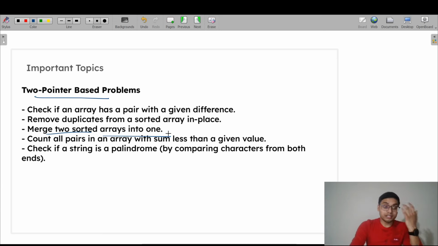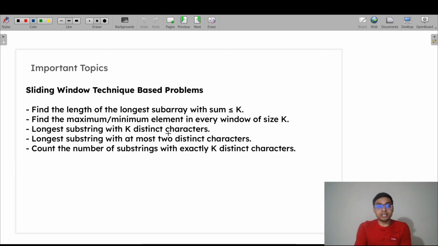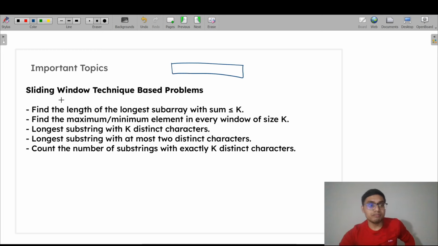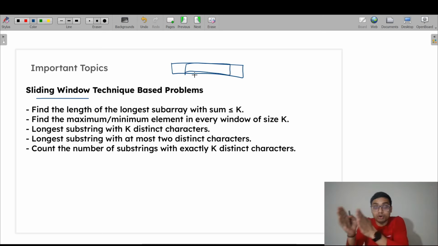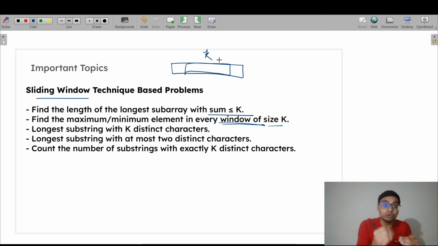Now the next topic is sliding window technique based problems. There will be an array, and sliding window means there will be a window type problem, like from here to here you can assume. Find the length of the longest subarray with some condition. Find the maximum and minimum element in every window of size k. Questions like these come under the sliding window pattern.